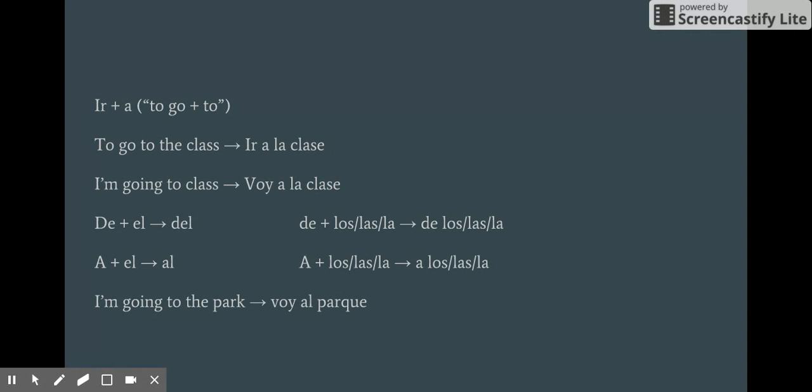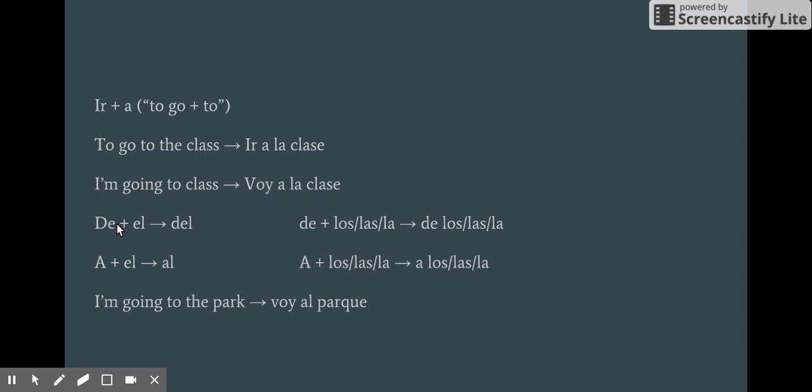One thing to be aware of is that since it's followed by the preposition a, a lot of times the article after that will be el. So, for example, voy a el parque, voy a el estadio. I'm going to the stadium, going to the park.